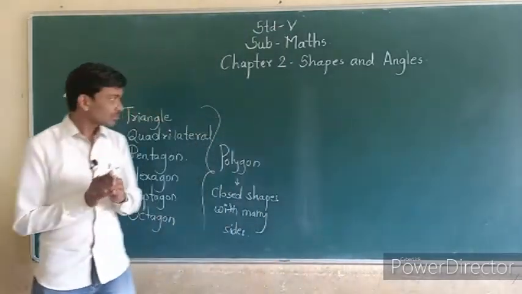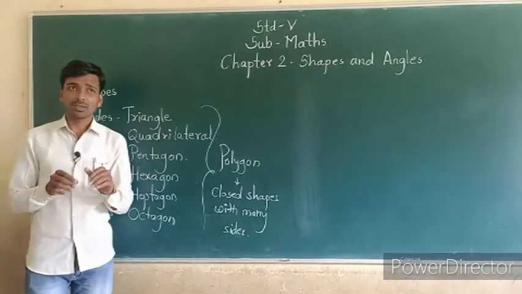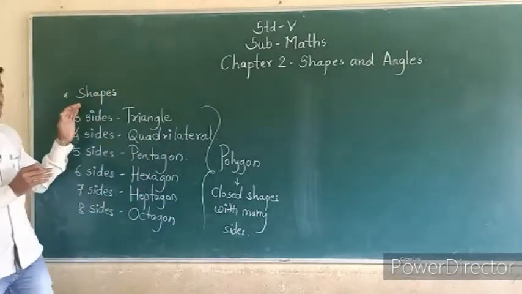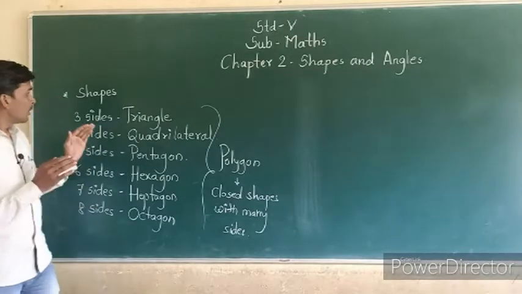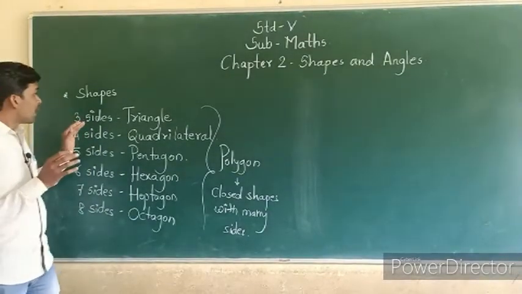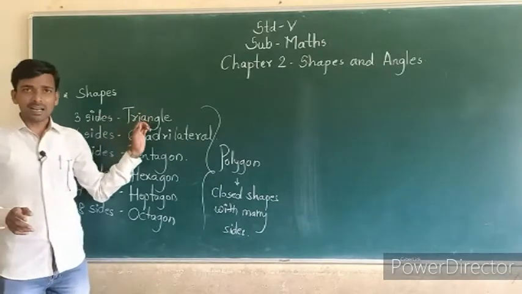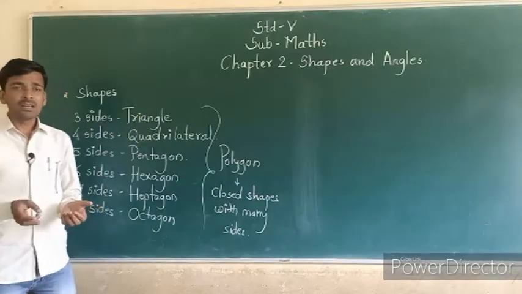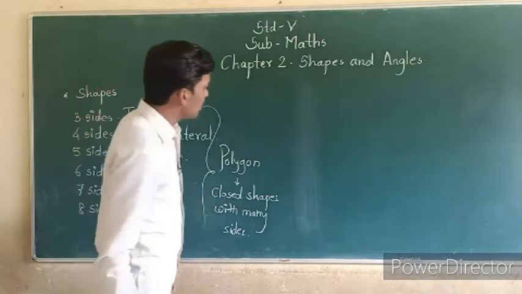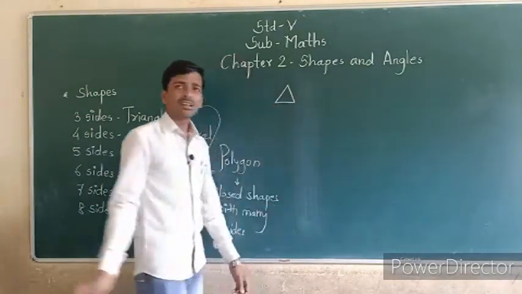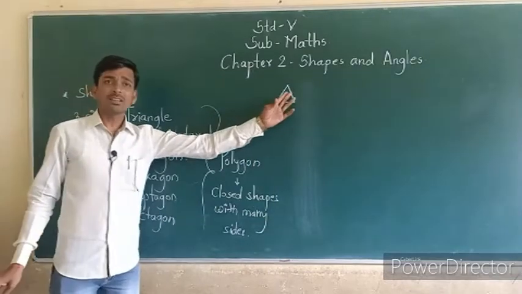Okay, see, this is the basic part. In first standard we also studied this part. Okay, shapes. When the shape has three sides, that is called a triangle. You know that, it is simple. When the shape has three sides like that, this is called a triangle.